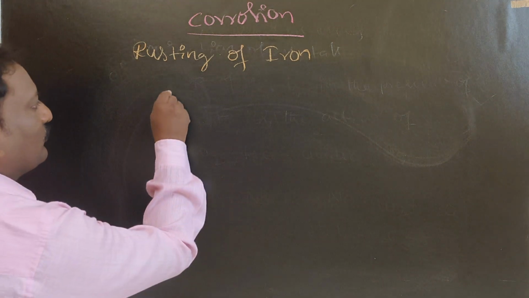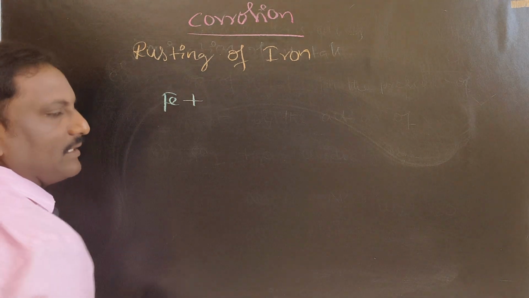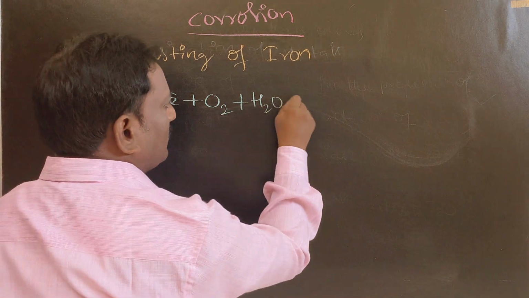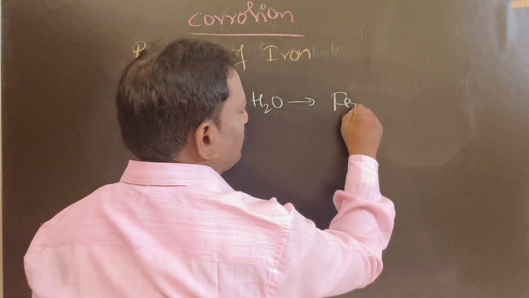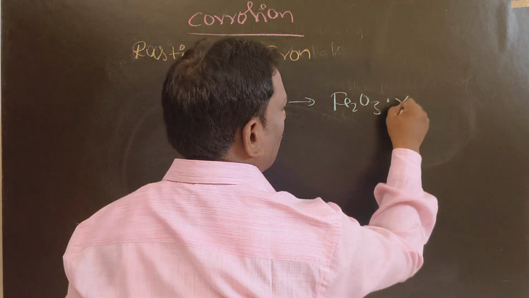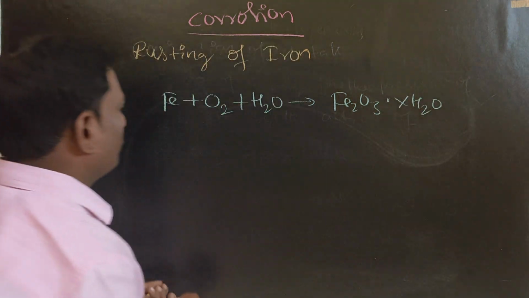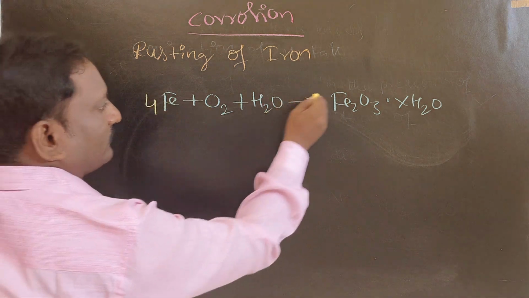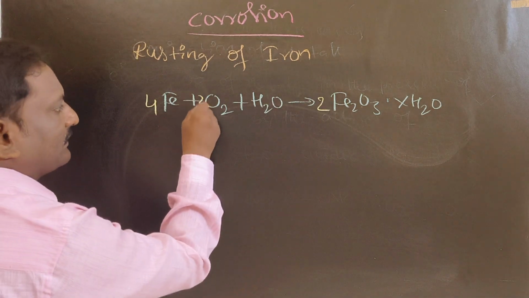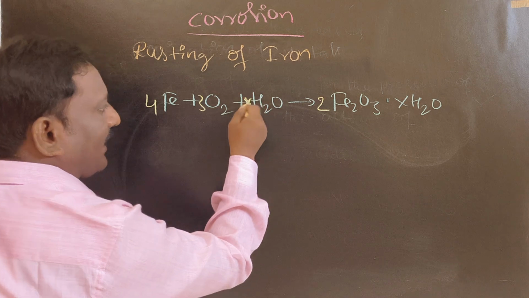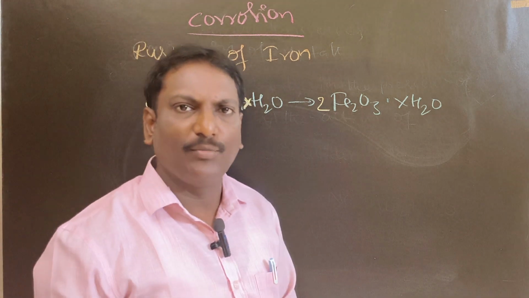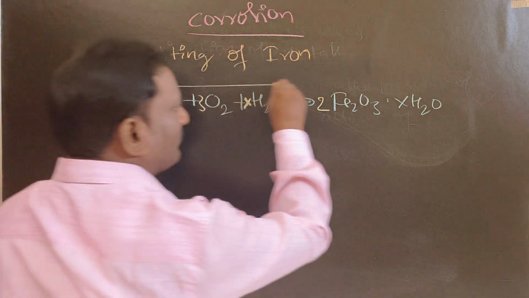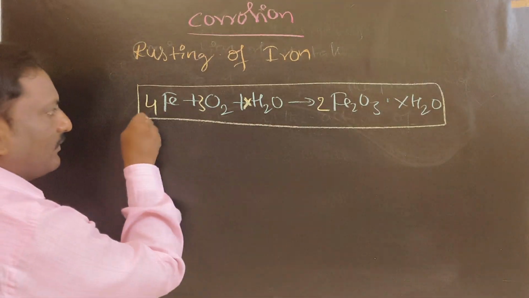Let us assume when an iron nail is placed in the environment, it reacts with oxygen and water present in the atmosphere and forms Fe2O3.XH2O. So let us balance this equation: 4, here 3, and you can write X. X means you can take any number of molecules, 2 or 3, that's up to you, not a problem. So this is a balanced chemical equation for rusting of iron.